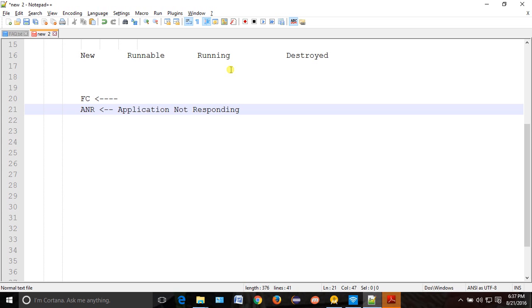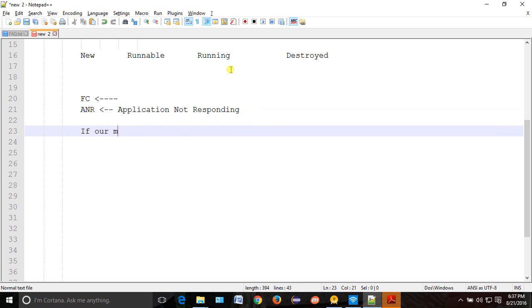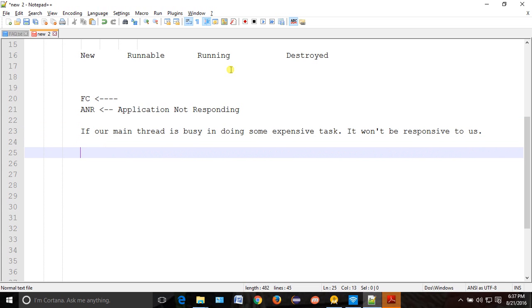When ANR comes, it is because our main thread is busy doing some expensive task and it won't be responsive to us.